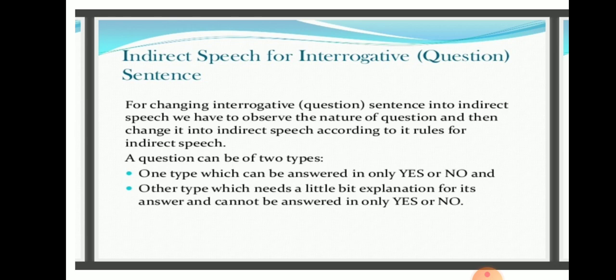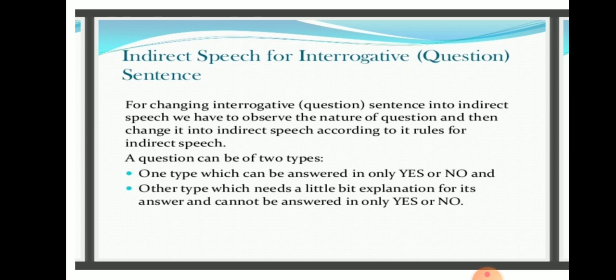One type can be answered in only yes or no, and the other type needs a little bit of explanation for its answer and cannot be answered in only yes or no. That is the WH question. So the conjunction for yes or no type question is if or whether, and the conjunction for WH question is the same WH word. So all WH words can be taken as conjunction. For example, what, when, why, how, which, where. All these WH words can be used as conjunctions depending on the situation.